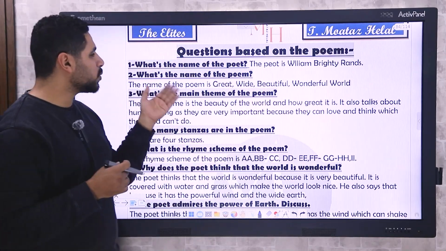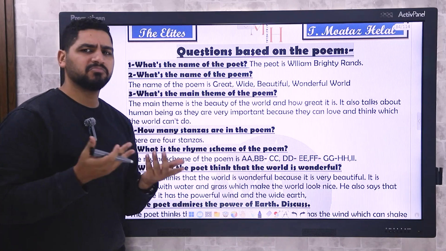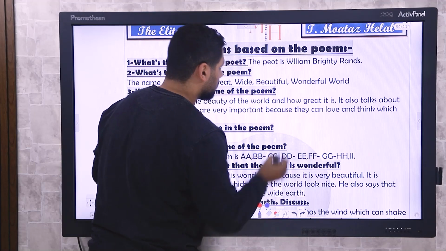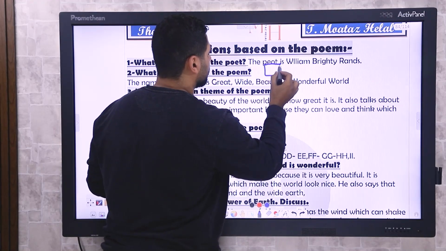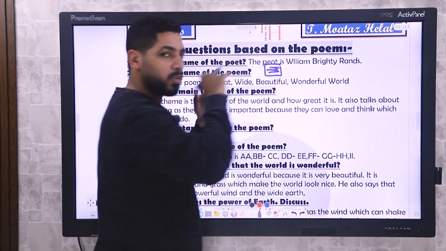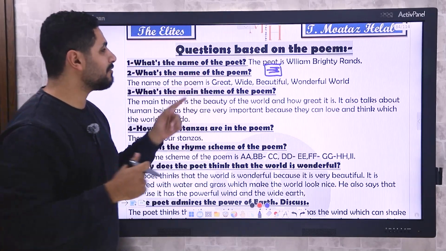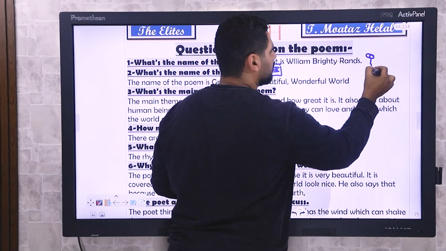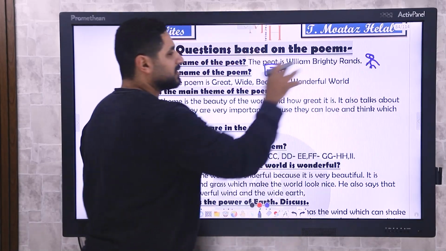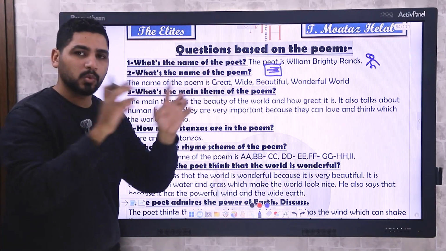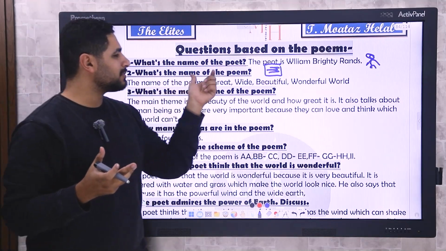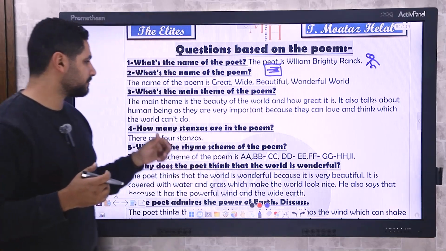The second one, what's the name of the poem? What is the poem called? He means the poem. The name of the poem. But when he said poet, he means the guy. The person. The poet is the writer. But the poem, the whole poem, what's it called? The name of the poem is Great, Wide, Beautiful, Wonderful World.